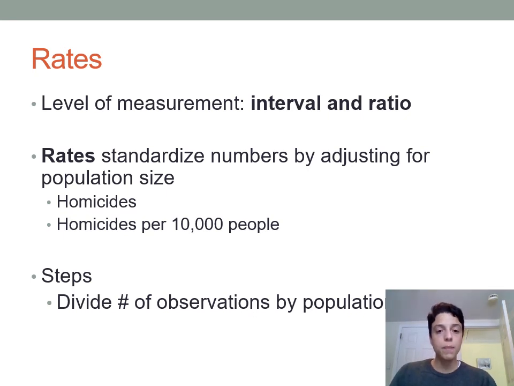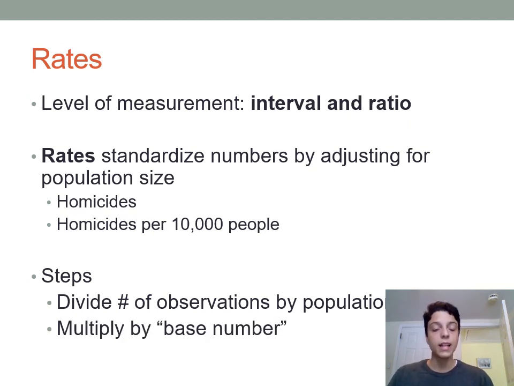And so the steps in calculating a rate, the first one is going to be to divide the total number of cases or observations you have by the total population in which those cases could have occurred. And then you're going to multiply by some base number, which is a number chosen by you or your professor or whoever's deciding how to make up the rate.